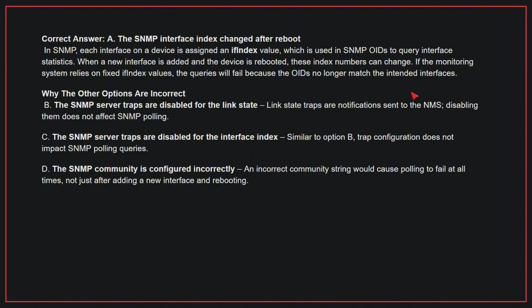B. The SNMP server traps are disabled for the link state. Link state traps are notifications sent to the NMS. Disabling them does not affect SNMP polling. C. The SNMP server traps are disabled for the interface index. Similar to option B, trap configuration does not impact SNMP polling queries. D. The SNMP community is configured incorrectly. An incorrect community string would cause polling to fail at all times, not just after adding a new interface and rebooting. Therefore, the correct answer is A.